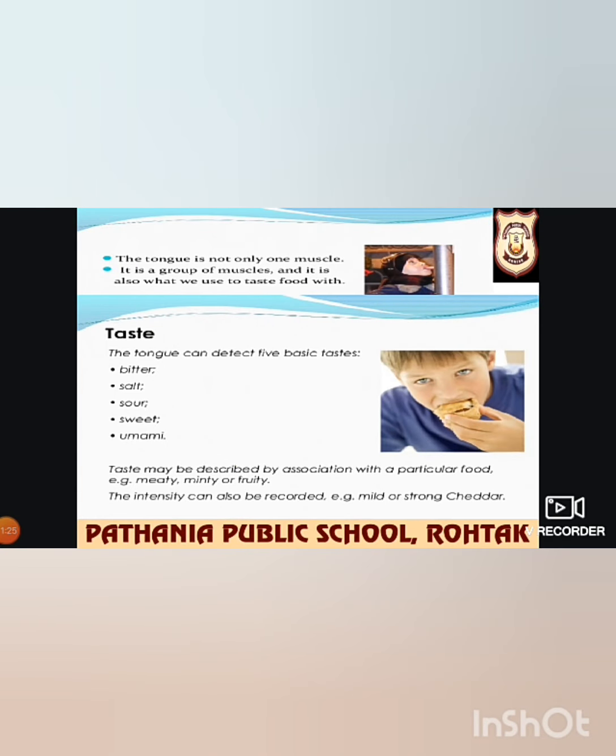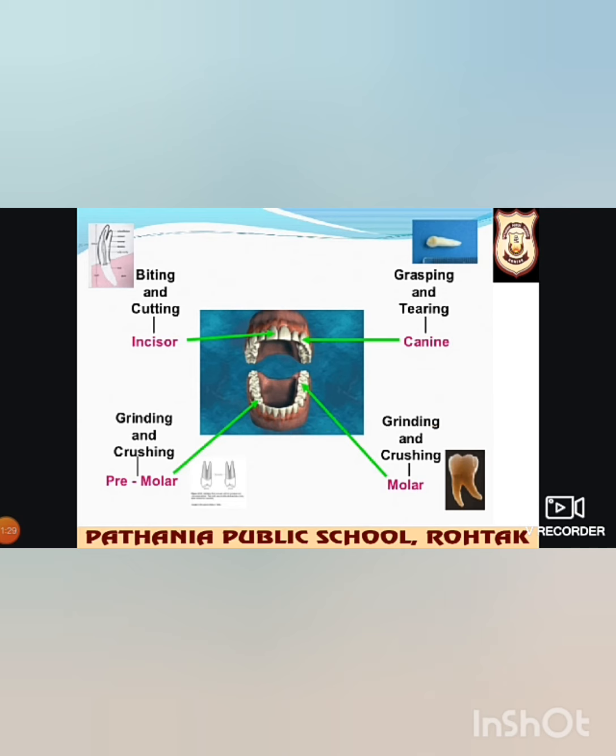Now we will discuss temporary and permanent teeth. In human beings, the teeth grow twice. The temporary set of teeth grows when the child is in the age group of 6 months to 8 years, and these are known as milk teeth. These teeth are smaller and weaker. These are 20 in number, 10 in the upper jaw and 10 in the lower jaw.